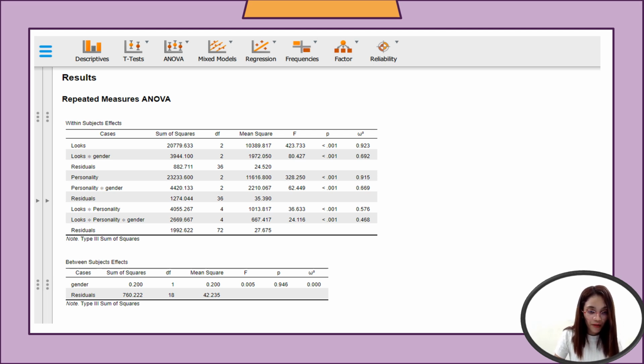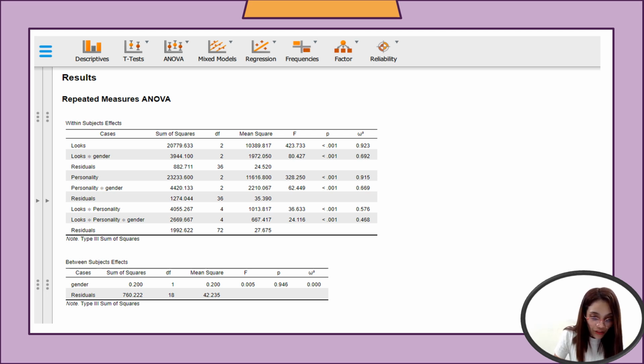Now let's have the between subjects effects. The results indicate the variable gender has been assessed and it shows no significant effect on the outcome variable.